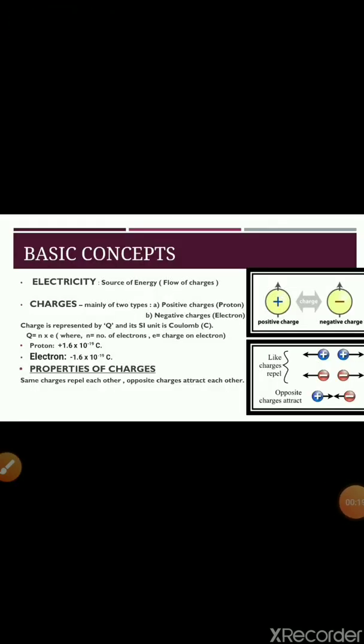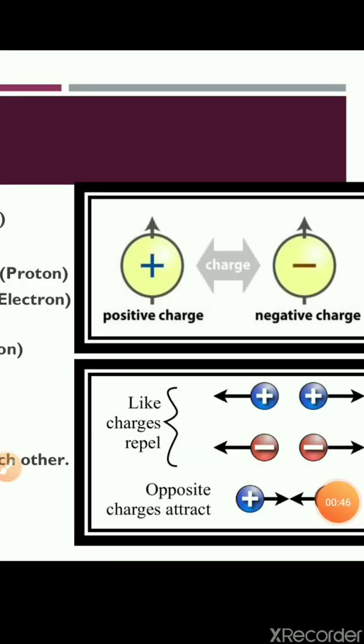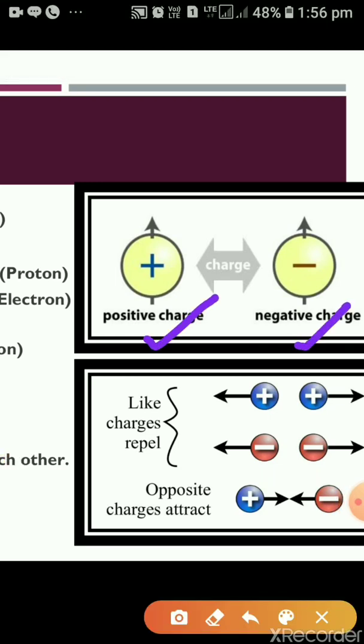Now, I am starting this chapter with some basic concepts. As you have learned about the types of energy, you are knowing about the electrical energy. Electrical energy is the source of energy, or we can define electricity as flow of charges. Let's talk about charges first. Charges are of two types: positive charge and negative charge. Positive charge is also known as protons, and the negative charge is also known as electron.